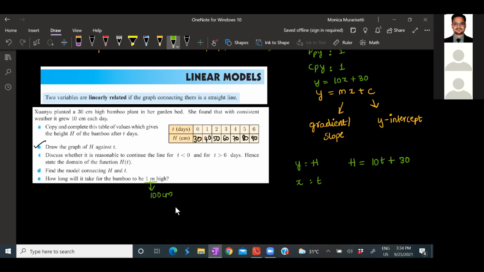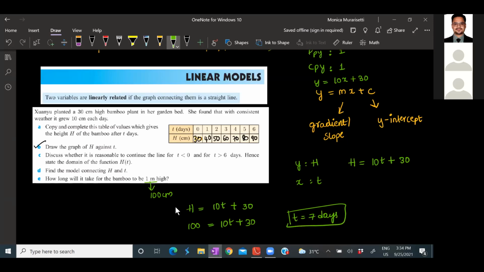Now just put it there. So h is equals to 10t plus 30. So 100 is equals to 10t plus 30. What will be the t value? Please solve it and tell me. T will be 7 days.